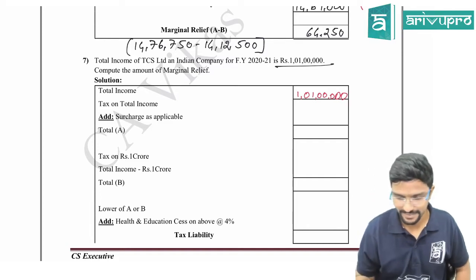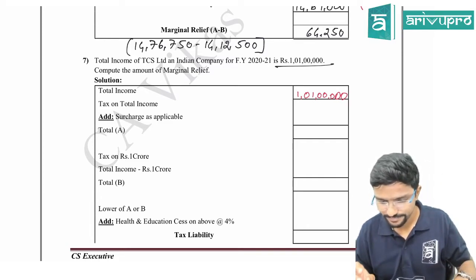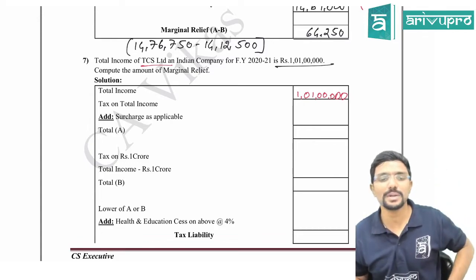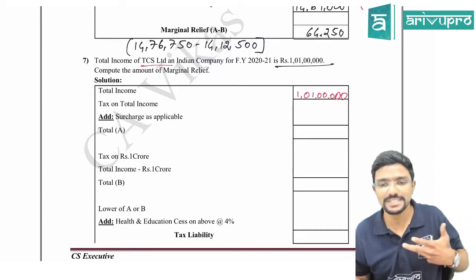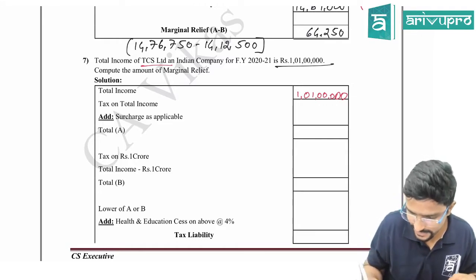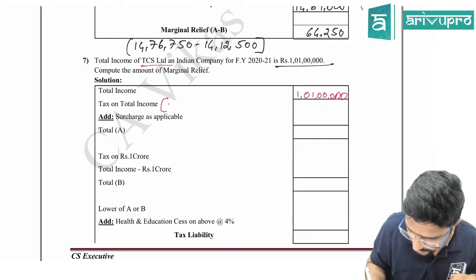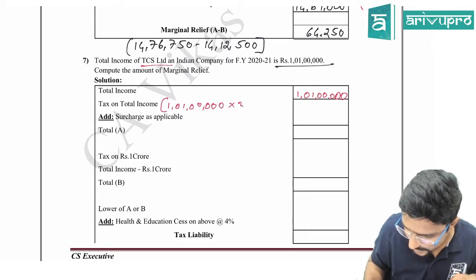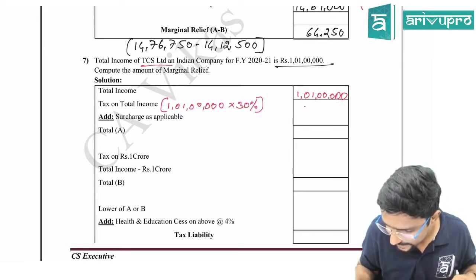Why, I will tell. Who is the assessee, guys? What is the tax rate applicable for him? For TCS Limited, 30%. Most of you would have missed this. Into 30%, you will get 30 lakh 30,000.